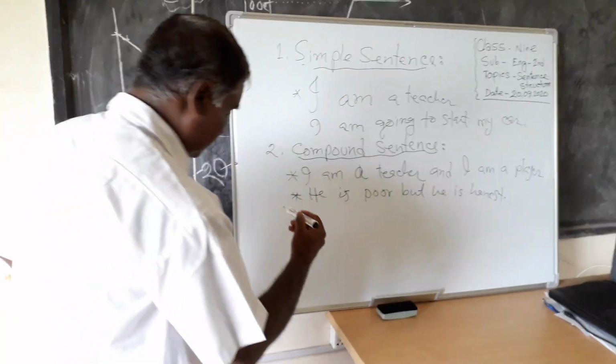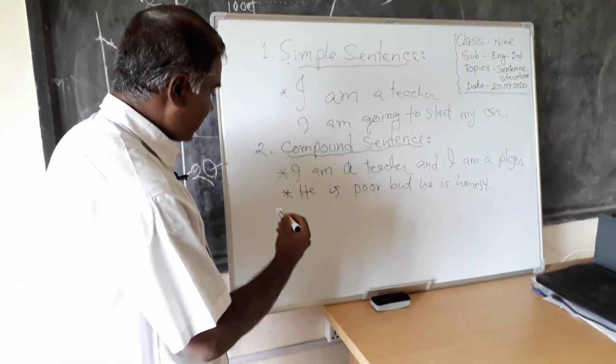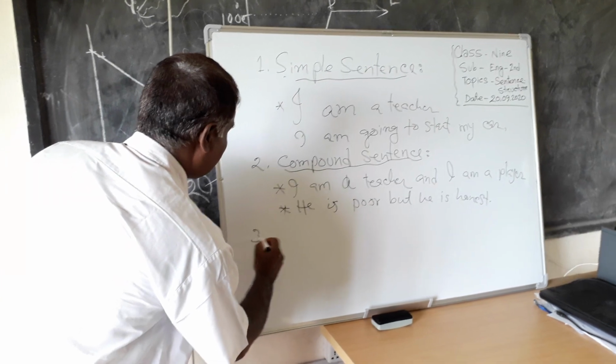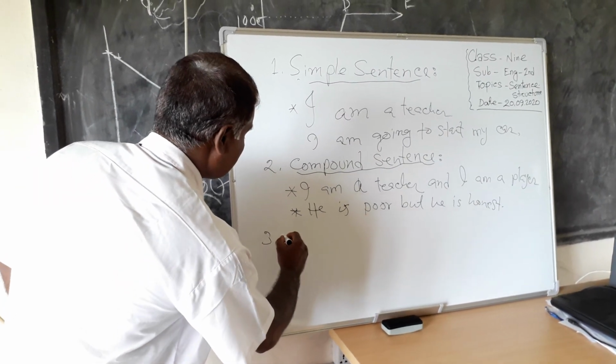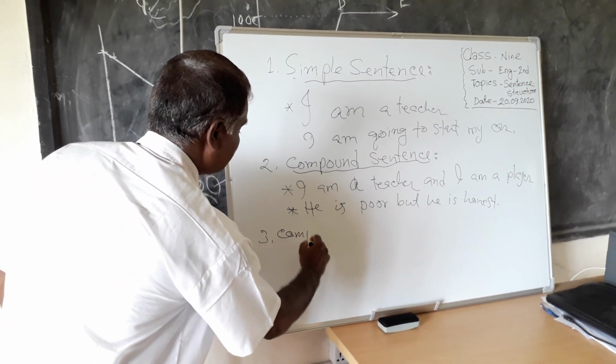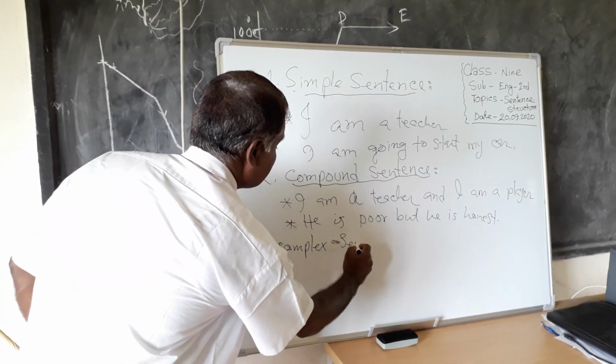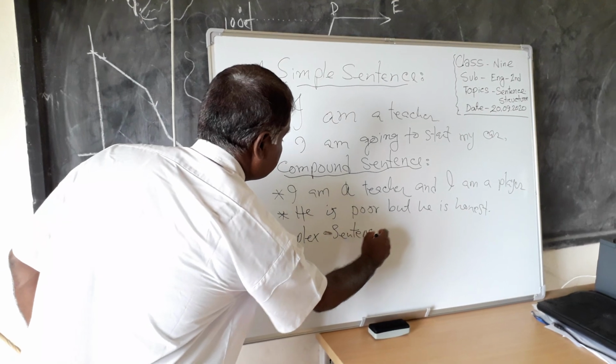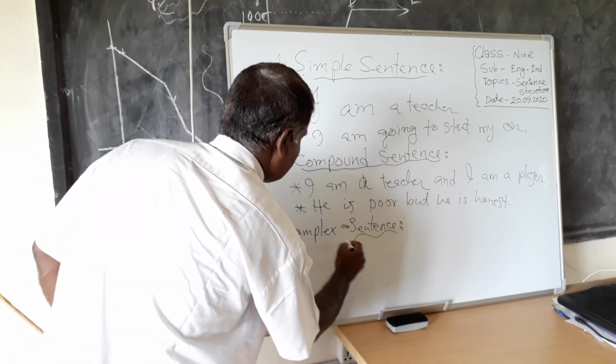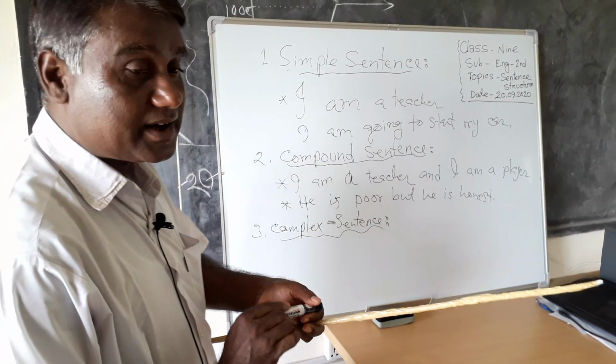Now I am going to explain the last kind of sentence, complex sentence. Do you know what a complex sentence is?